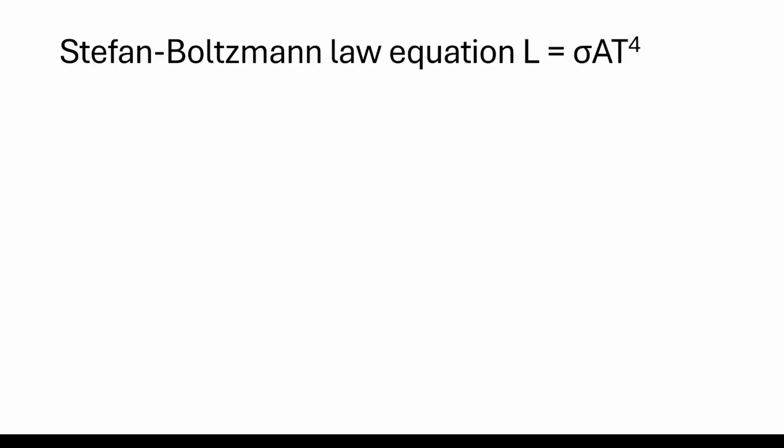Okay, that's the answer. Now the third thing today is Stefan's law. Now we have understood in thermal physics that the kinetic energy of a particle is given by 3 over 2 kT, or for one degree of freedom, half kT.